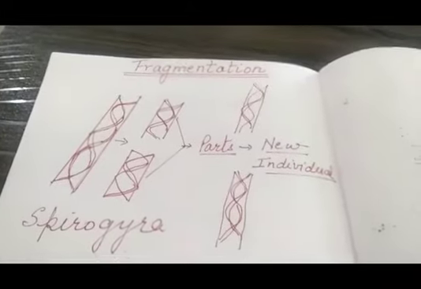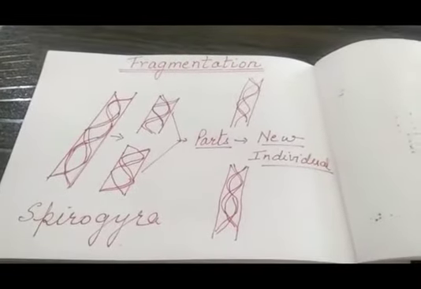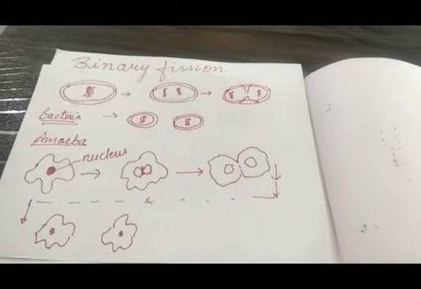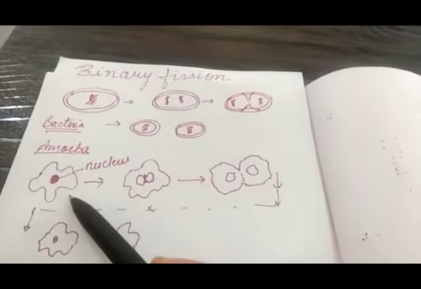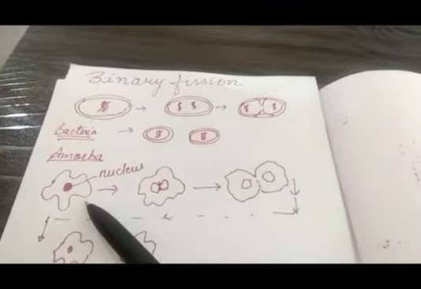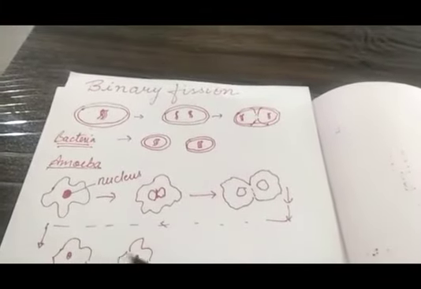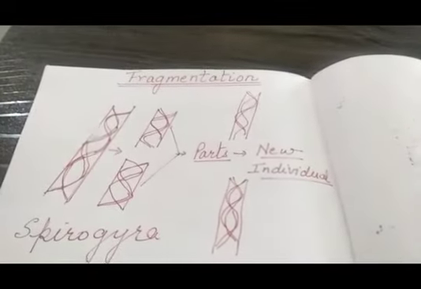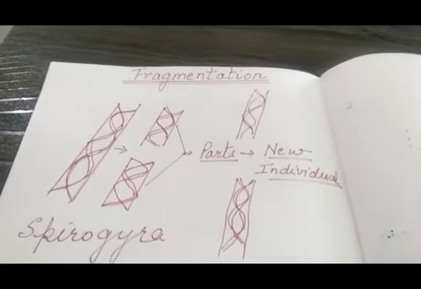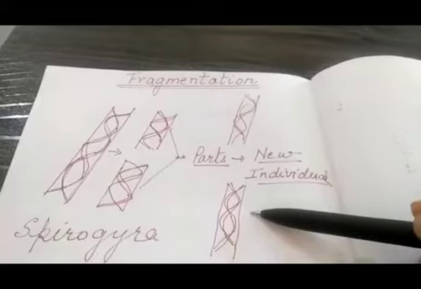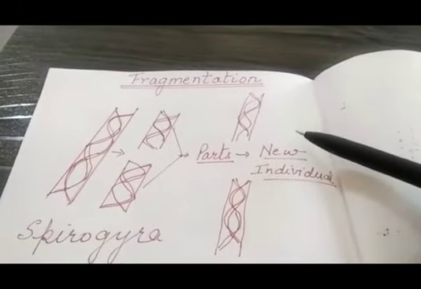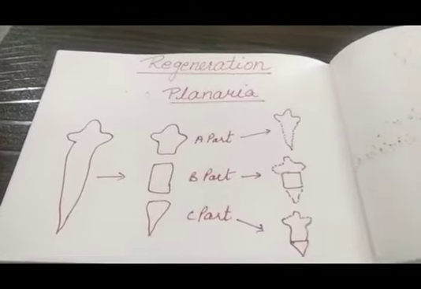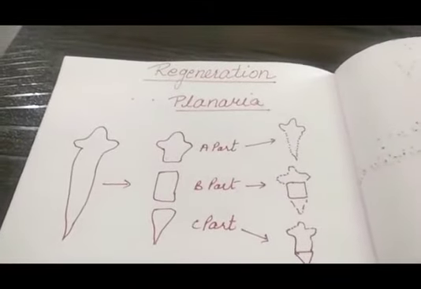You must be thinking that it is the same as binary fission. But here you should know that binary fission takes place in unicellular organisms. The example we have discussed is amoeba, and they directly produce two new individuals. While fragmentation takes place in multicellular organisms, and here the new formed are not complete, later on the development takes place. Let us discuss the third type of asexual reproduction, that is regeneration.